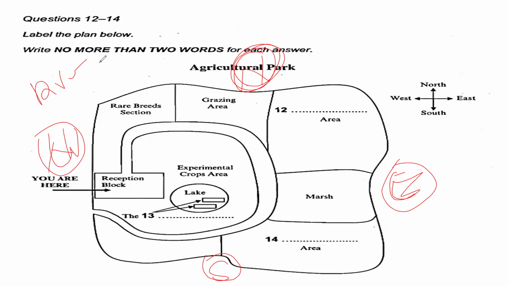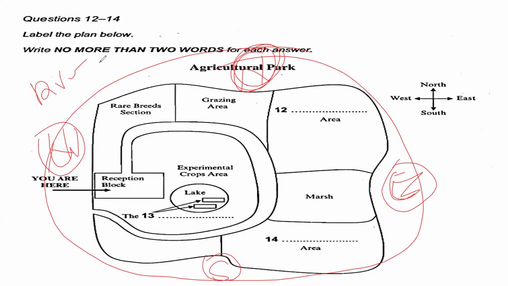What is the right way? The IELTS speaker will target you to know south, east, west, and north based on a specific location, not based on the entire map. I'm going to explain it. Now, if this is north, this is the entire map, like a plane. So for this plane, this is the north of the entire plane. This is the east side, this is the west side, and this is the south side for the entire plane.